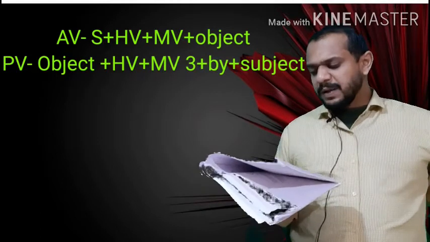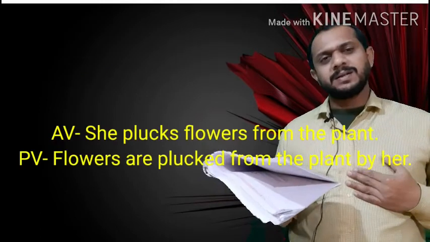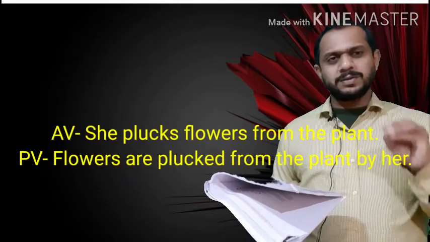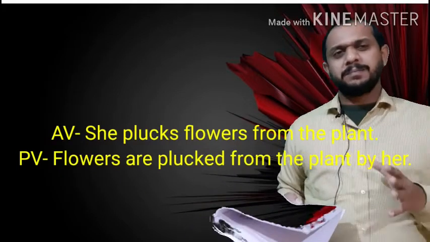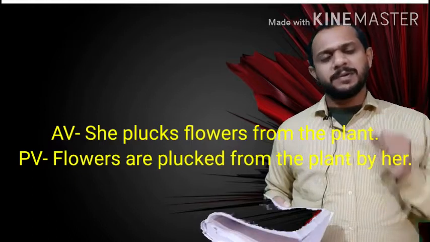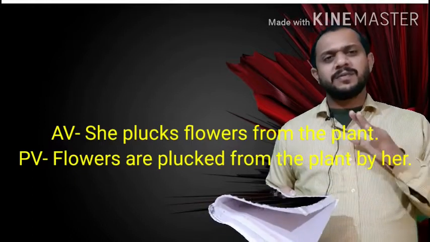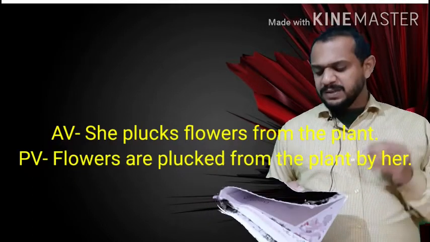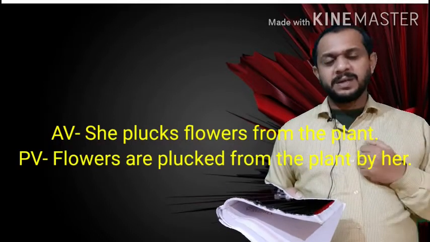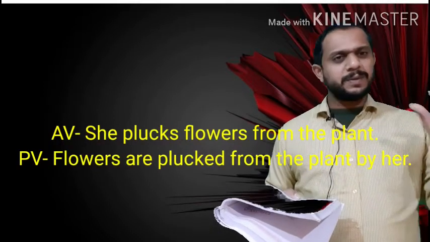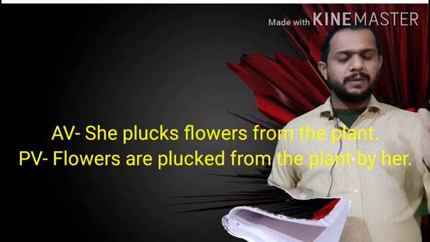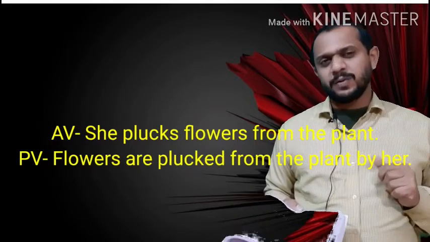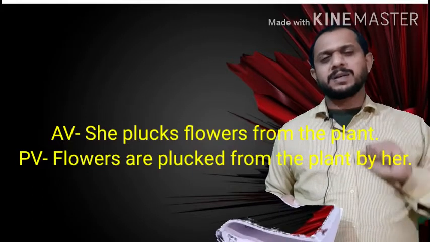Number 1, she plucks flowers from the plant. Here, she plucks, S-E-S, means you can understand it is simple present. And it's the first affirmative sentence. She plucks flowers from the plant. So which thing can you keep as your object? Which object can you keep?